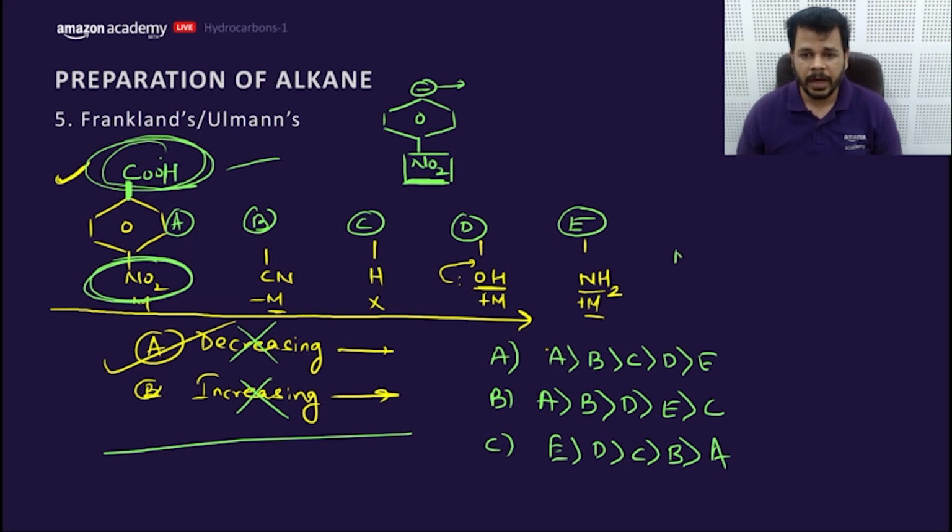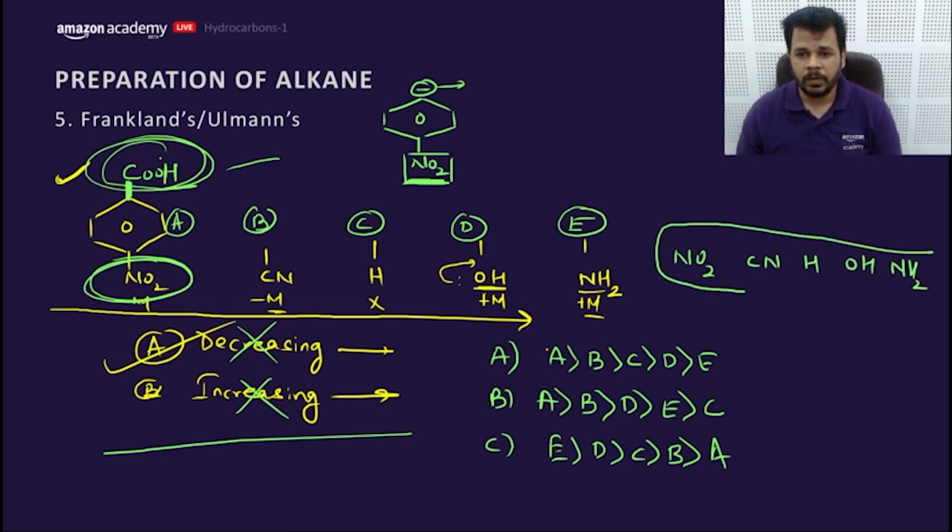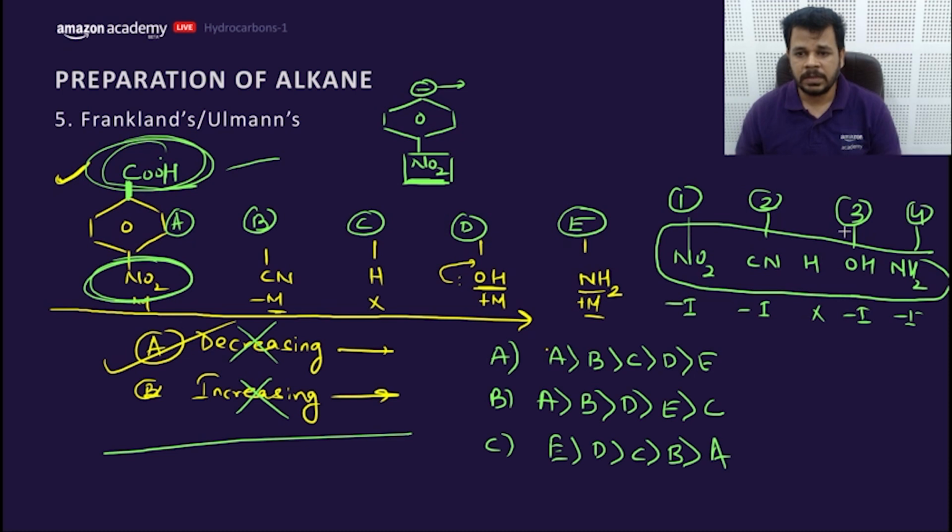So you need to compare the inductive effect of NO2, CN, H, OH and NH2. So you need to answer according to the inductive effect, which is having better minus I. NO2 has higher minus I compared to the CN. H does not have minus I. OH has better minus I compared to the NH2. So firstly this, secondly this, third this, fourth this, and this would be the fifth one. Getting my point?